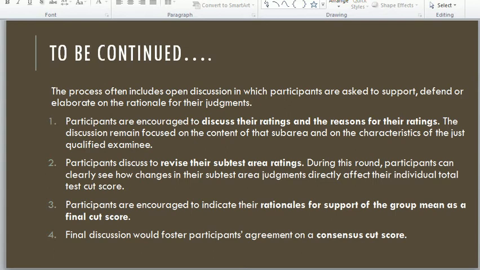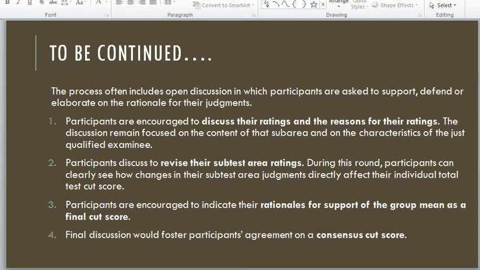Number 2, participants discussed to revise their sub-test area ratings during this round. During this round, participants can clearly see how changes in their subset area judgments directly affect their individual total test cut scores.